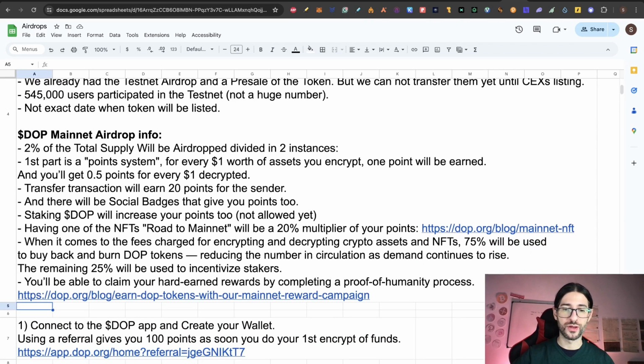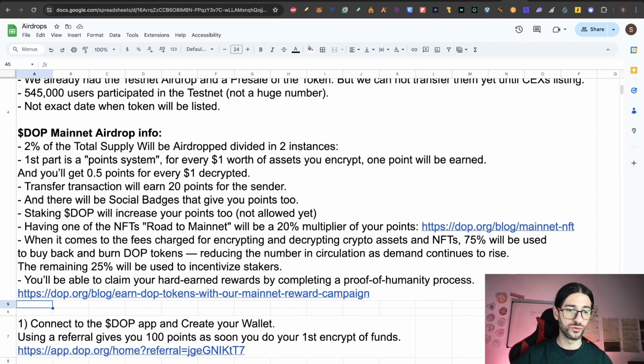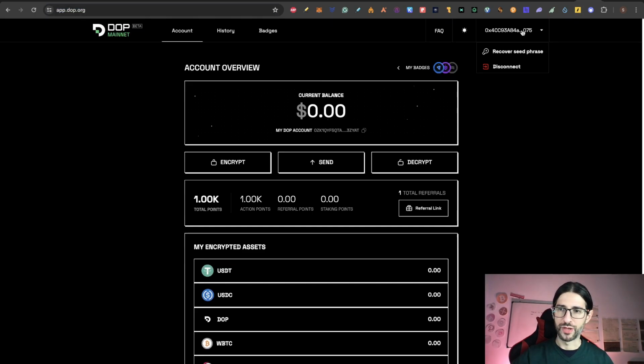Now going to the step by step, the first thing that you need to do is connect to the DOP application and create your wallet. You will need a web wallet that you are going to create on their own website. Using a referral will give you 100 points as soon as you do your first encrypt of funds. That is why this link is with the referral of the channel. If you use it, you help us also on this airdrop, but if you don't want to use it, it's fine anyway. So going to the link, you will be sent here to the application.